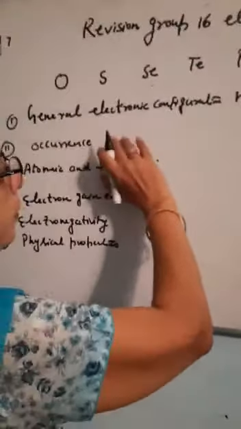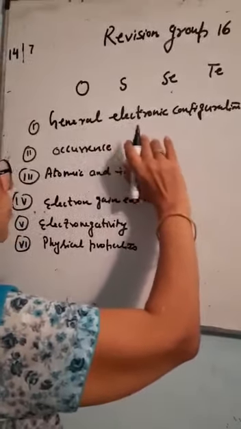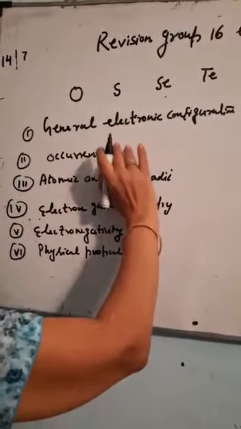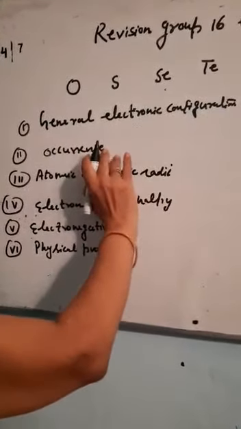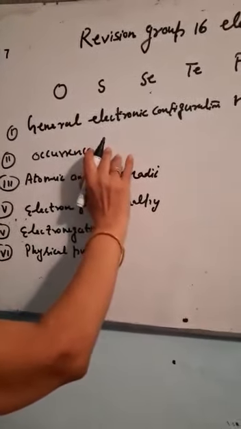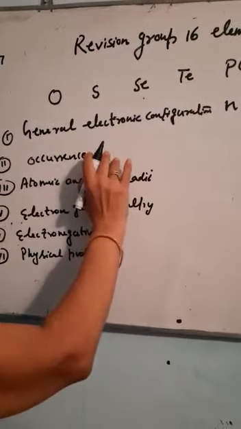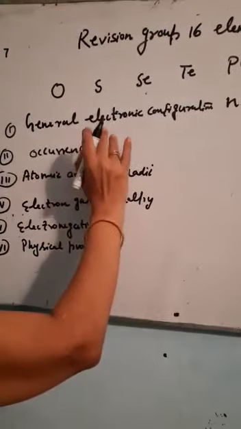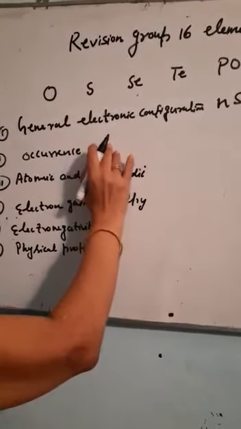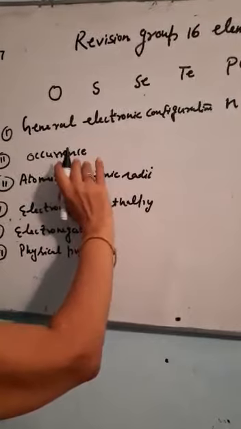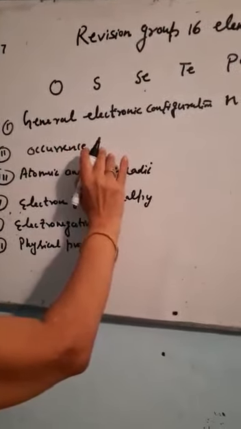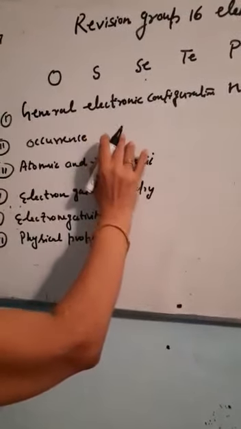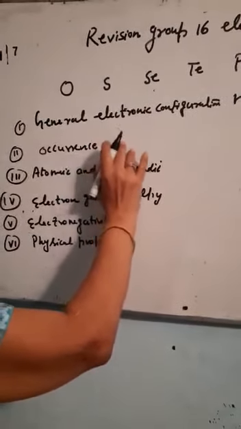The most important part is the occurrence of elements in this group. Oxygen is the most abundant element on Earth's crust. I am saying oxygen is the most abundant element on Earth's crust, not in the universe, because in the atmosphere nitrogen is most abundant. The rest of the elements are found in small amounts, but sulfur occurs in many forms.